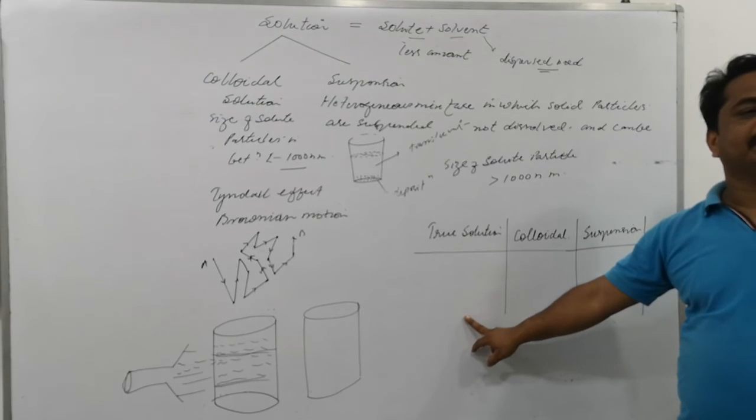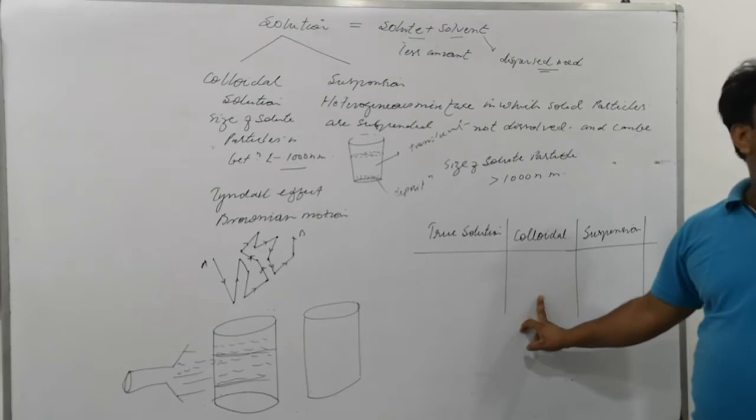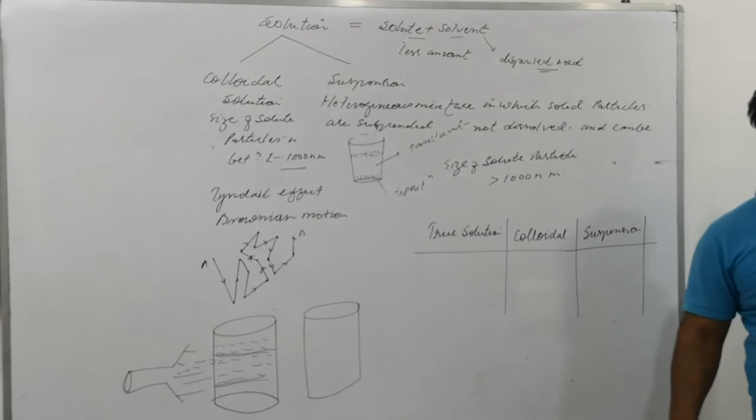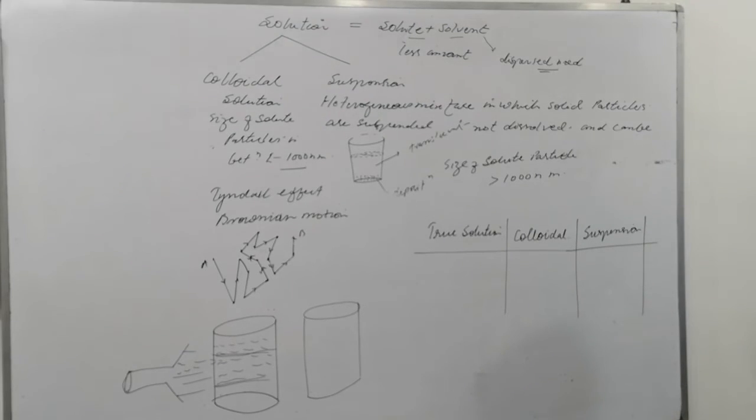And the third, the Tyndall effect: water will show no. When a torch light is flashed on the water, the solution appears clear. Here the path of light appears, and here the light would not pass easily. Is that clear? So these are the points of difference you will remember. This is the most important question of the chapter. So what differences could be there? Is that clear? You will just remember them.